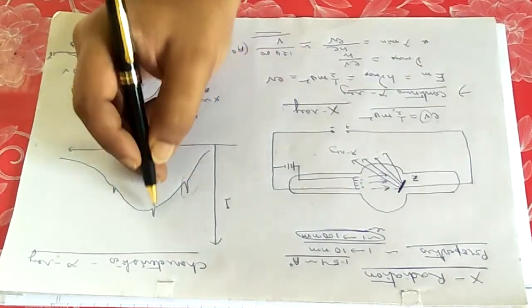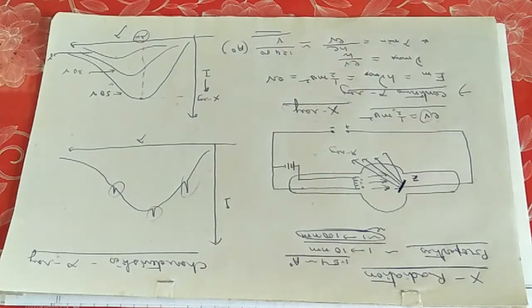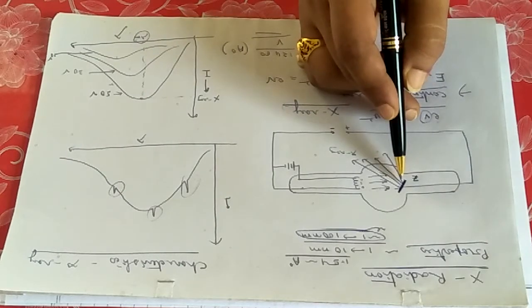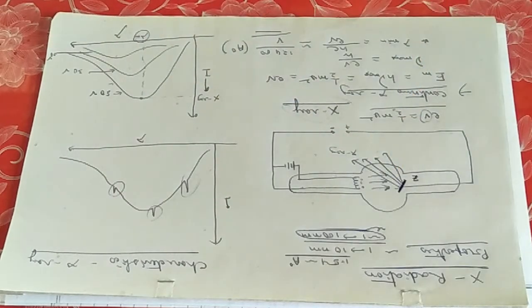What is the origin of these small kinks? There is a sudden increase in intensity at a particular wavelength. Analyzing this, scientists found new physics of X radiation: this continuous X-ray is accompanied by some characteristics of the material used as the target. That is why it is called characteristic X-ray.